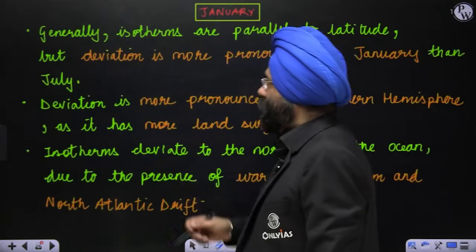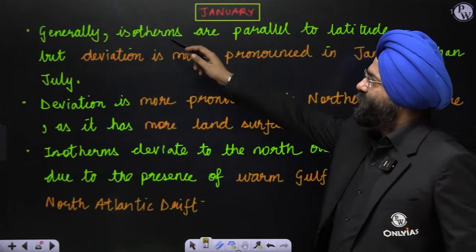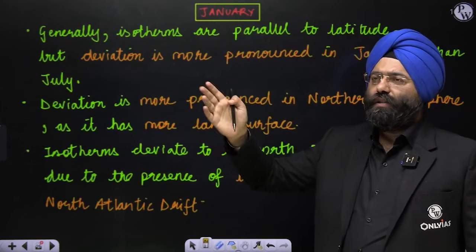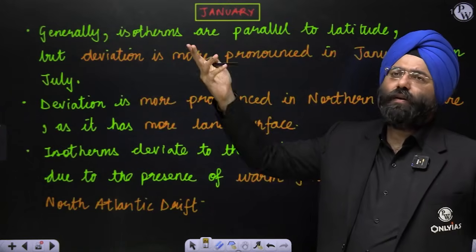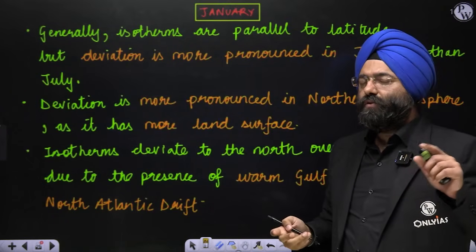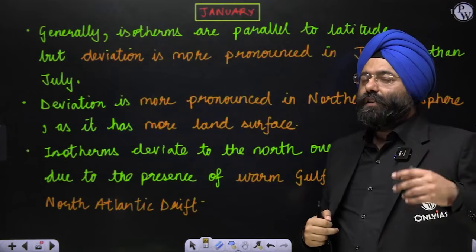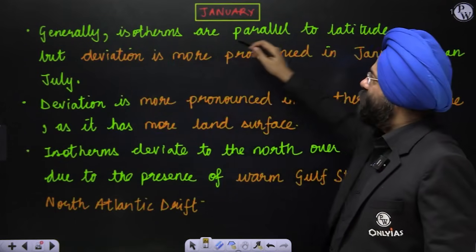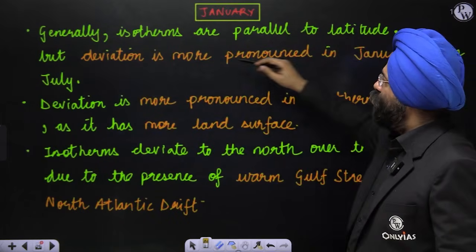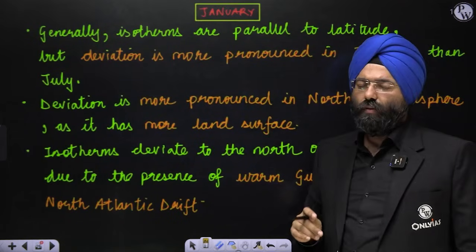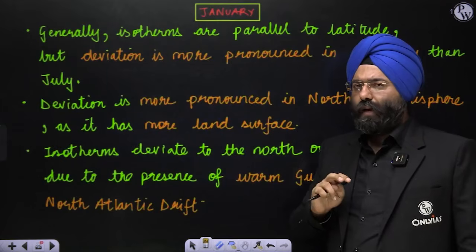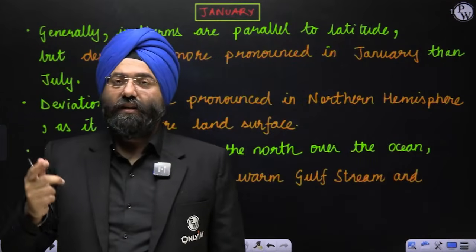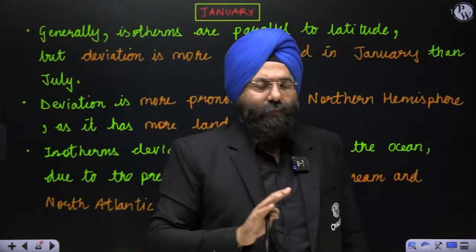See here. With respect to January, generally the isotherms are parallel to the latitude. If there were no continents, the isotherms would almost have been parallel. But it is because of the presence of land masses in large number in the northern hemisphere that certain variations are being created. Isotherms are parallel to the latitude, but deviation is more pronounced in January than in July. I will show you both the maps. In the month of January, you will realize there are more deviations of these isotherms than in July. We'll see the reasons also.